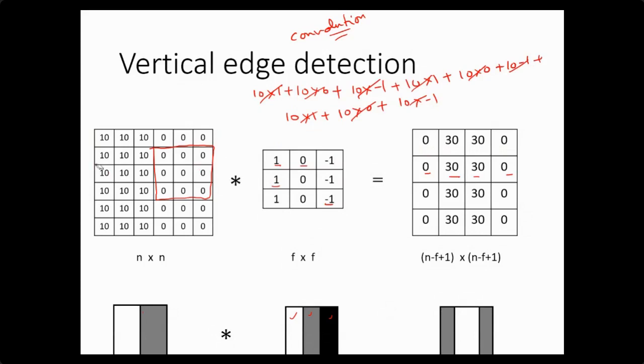Next, I will again move to the next lower row. So it will give us a 0. Then I will move towards the right side. It will give us 30, 30, 0, 0, 30, 30, 0. So this way, I am just moving this mask around the image from the top left corner to the bottom right corner, and finding the weighted sum. And I write these values over an output volume. So here I am just storing these values as the output.